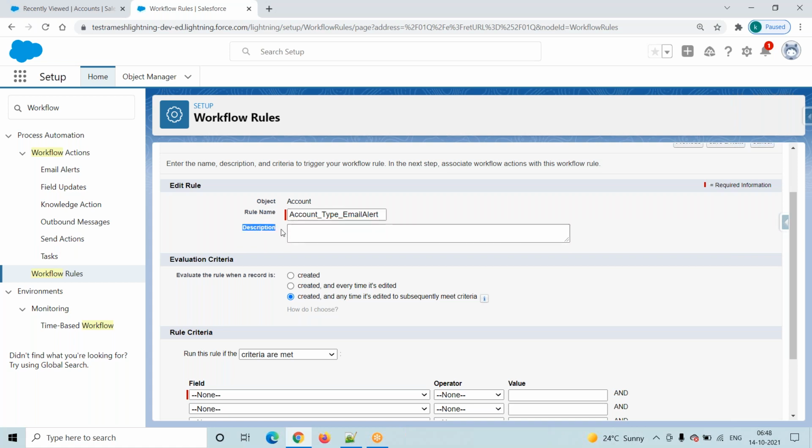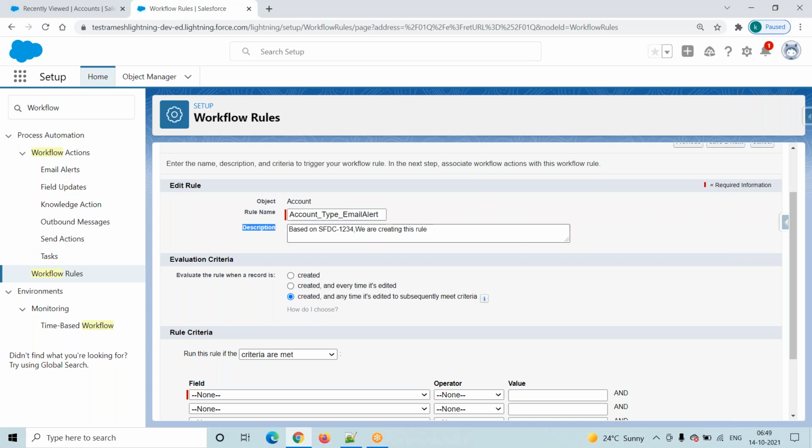Now coming to the description: why are we creating this rule? Based on which requirement are we creating this rule? That requirement number we have to mention here. Based on SFDC 1234, for every requirement there is some number. Based on SFDC 1234, we are creating this rule, but it's not mandatory. There is no logic here. Description is not mandatory.